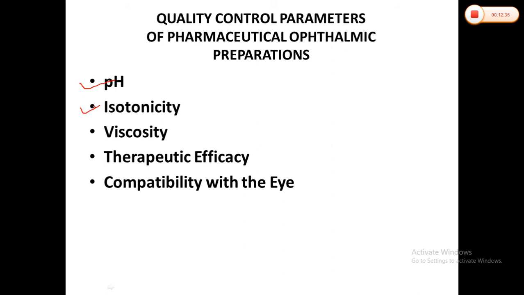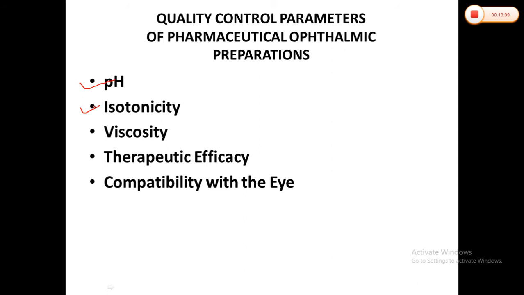Some isotonic adjusters, like sodium chloride, sodium nitrate, or sodium sulfate, can commonly be used to neutralize the tonicity. There are sometimes when we require hypertonic ophthalmic solutions, so we can add some auxiliary agents to increase the tonicity also. Solutions that are isotonic with the tears are mostly preferred.